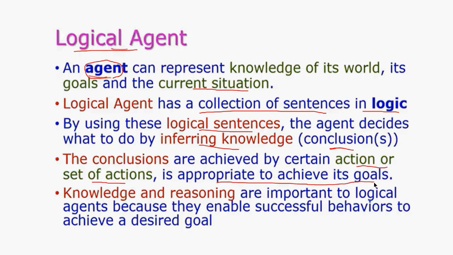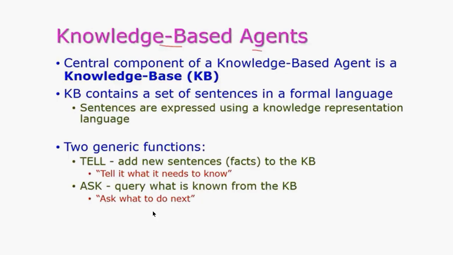So what is the goal? Whether you can reach the goal with one action or by a set of actions is how it is going to be attained using the logic, right? Knowledge and reasoning are important to logical agents. The knowledge is important, and reasoning, why we are taking that kind of decision, is important for the logical agent because they enable successful behaviors to achieve a desired goal. So they make successful decisions accordingly.